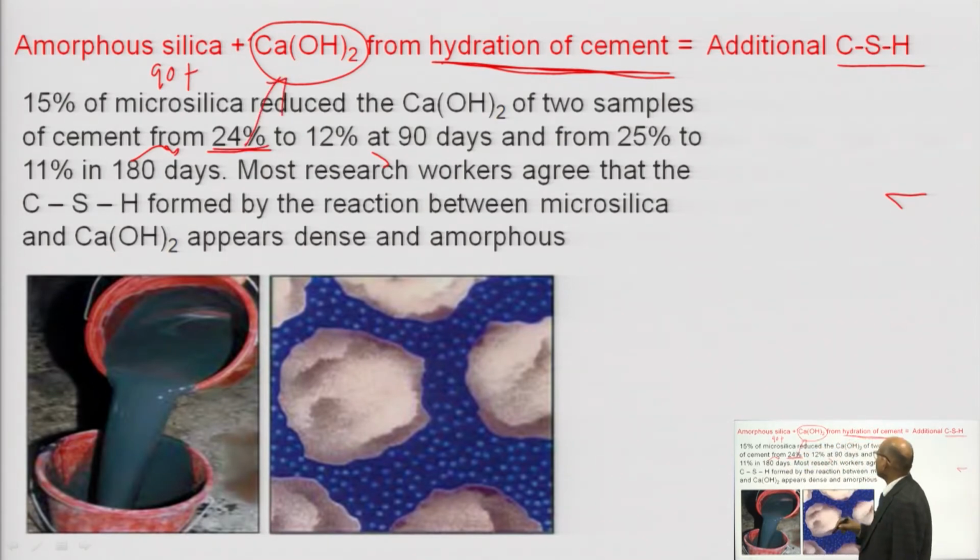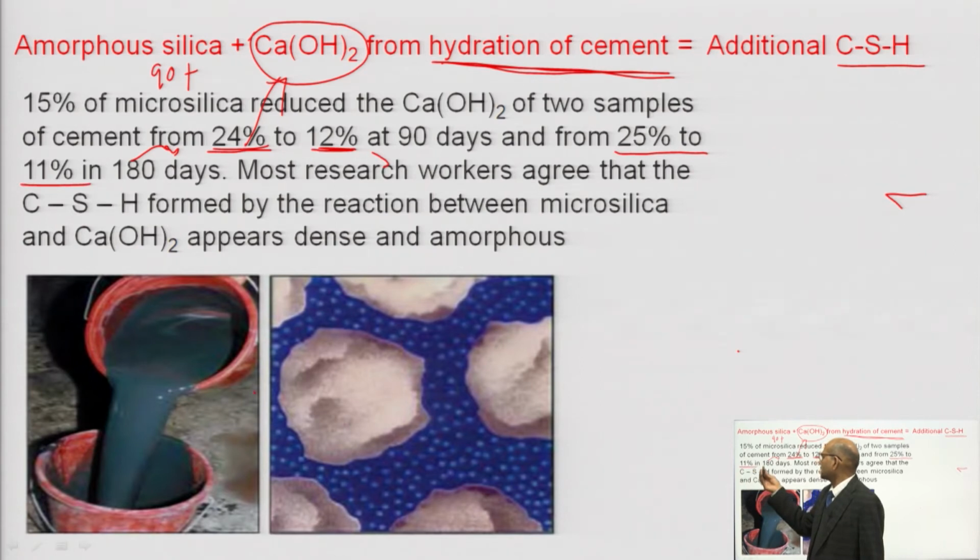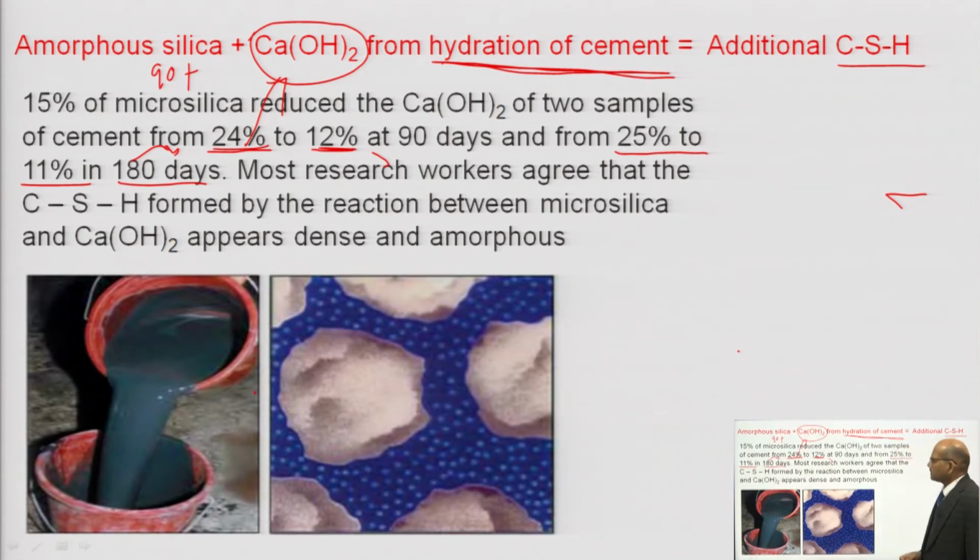Okay. And in 90 days they have observed that 12% of calcium hydroxide has been utilized. Similarly, in another sample they have taken a cement which is going to produce calcium hydroxide of 25%. Okay. So, that 25% reduced to 11% in 6 months, 180 days. So, what are we observing here?